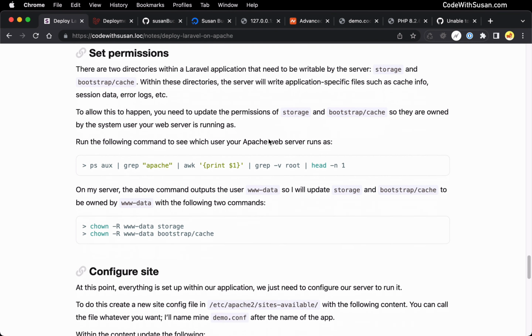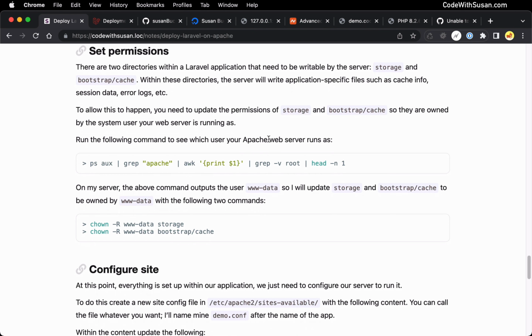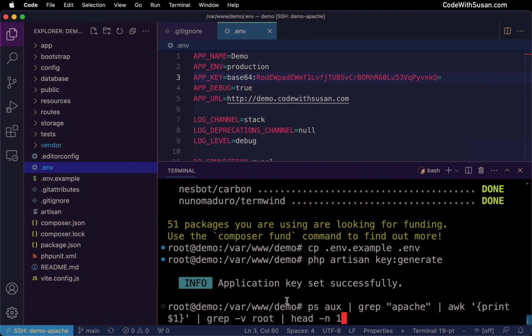To set the permissions on this, we need to figure out which user on our system our web server is running as. And I've got a command that's going to do that for us. It's basically going to look at our running processes, search for Apache, and tell us what the user is. So we can run this as written in the notes.